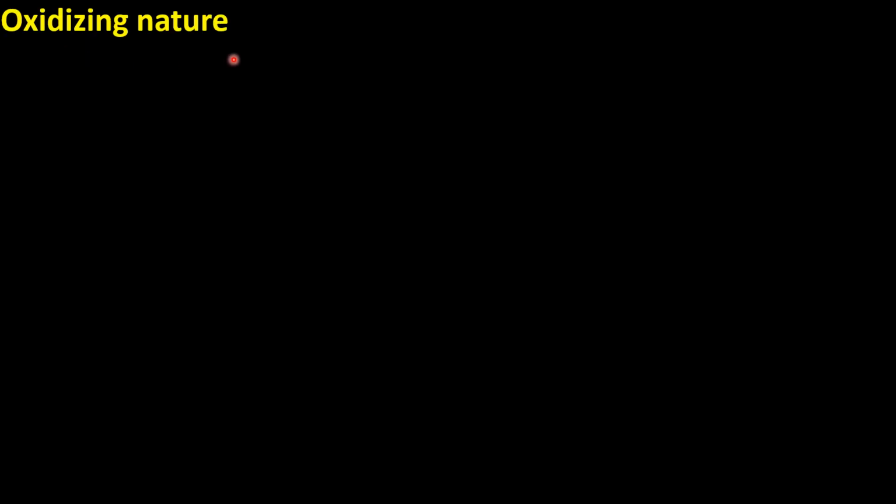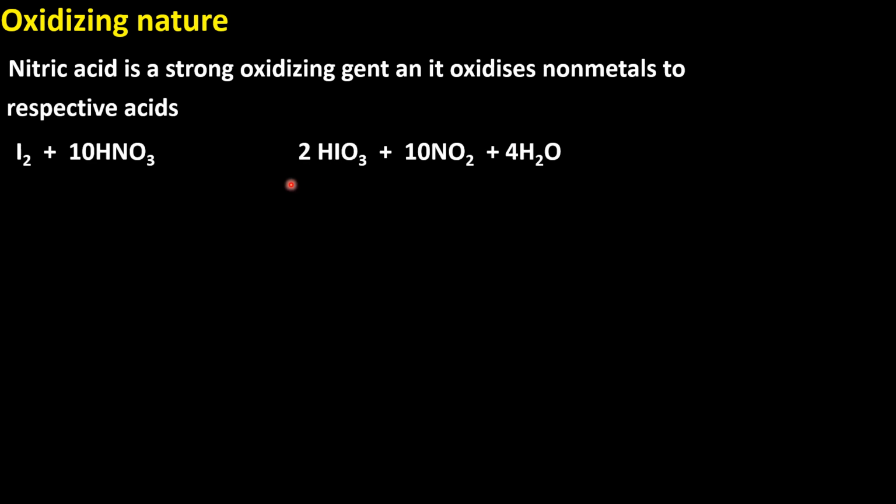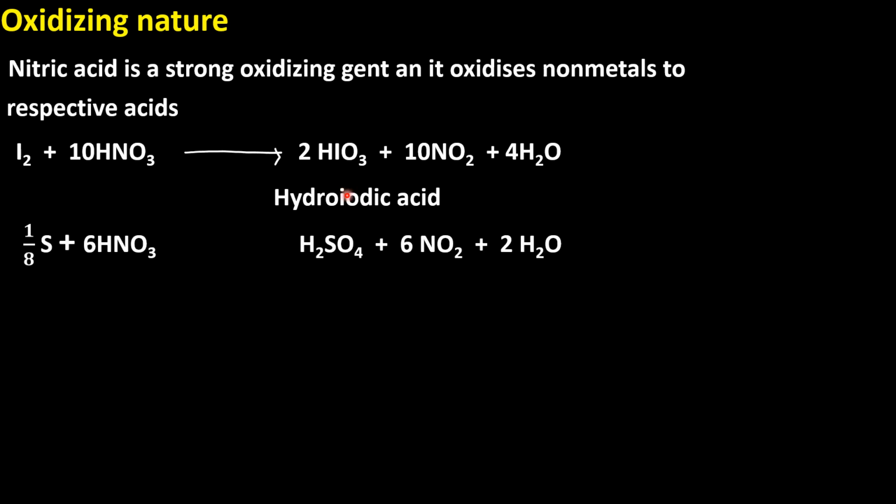Oxidizing nature of nitric acid. Nitric acid acts as a strong oxidizing agent. It oxidizes nonmetals and forms respective acids. When concentrated nitric acid reacts with iodine, we get iodic acid.